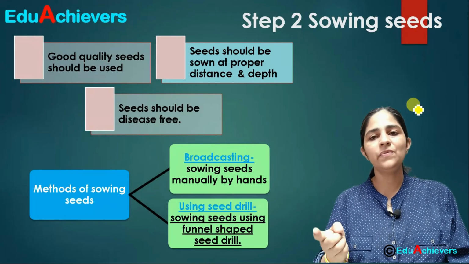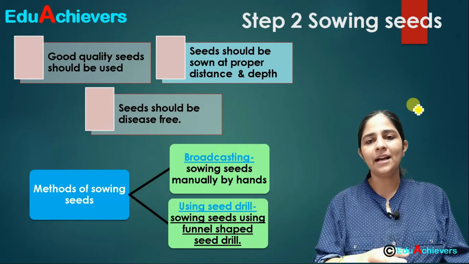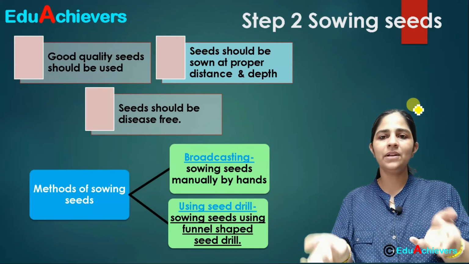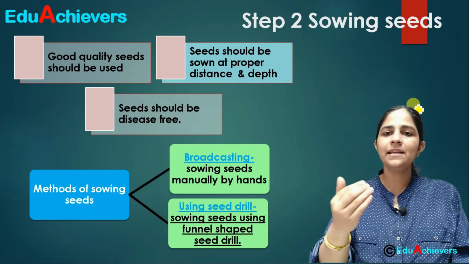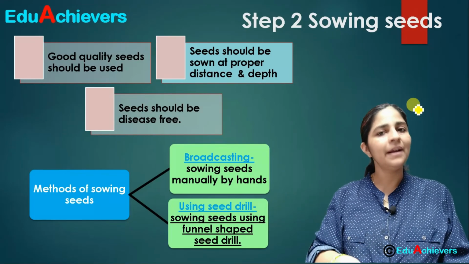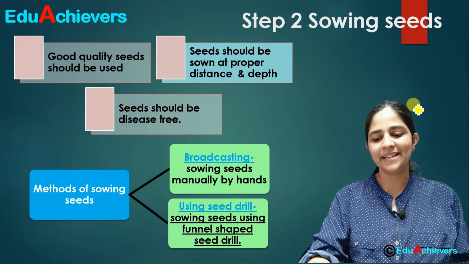That was attached to the oxen. Okay, and nowadays it is attached to the tractor. So behind the tractor there is a box-like structure in which seeds are put, and it is attached to the plow, and the seeds are put at a proper distance and at a proper depth. So using a seed drill is a better method of sowing the seeds.